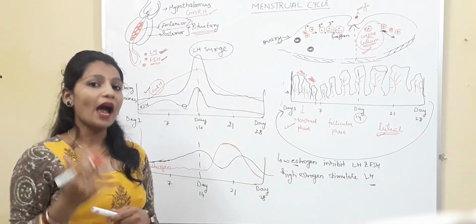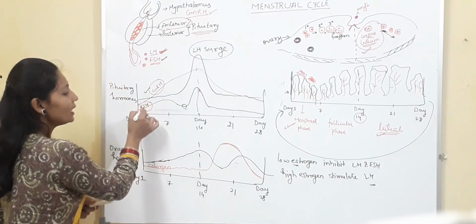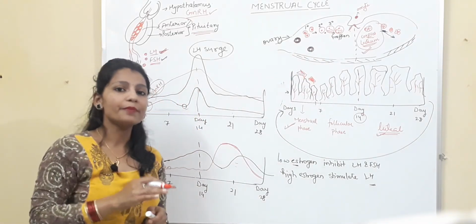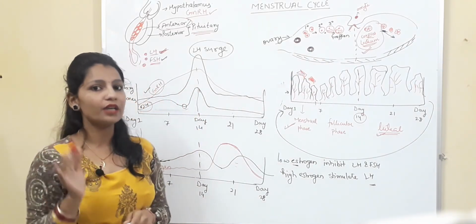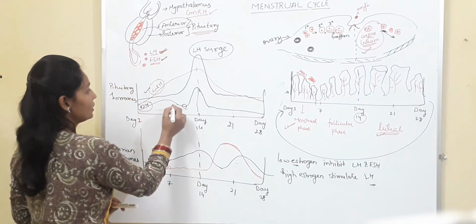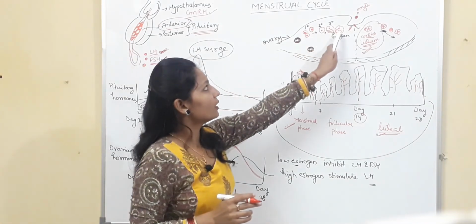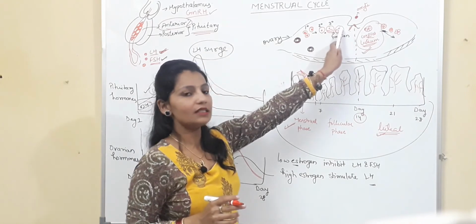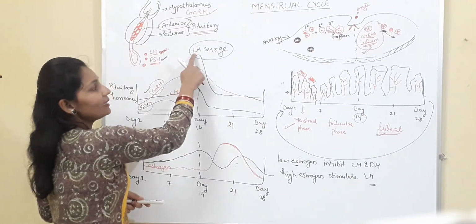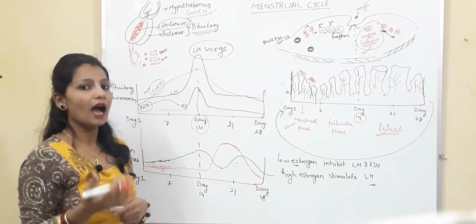Few points that you have to remember. The first point, the function of FSH is to stimulate follicles to develop from primary to secondary, secondary to tertiary and then to Graafian follicle. The function of LH is to break the Graafian follicle so that the oocyte is released. And it attained its highest peak on day 14, during which the ovulation process occurs.